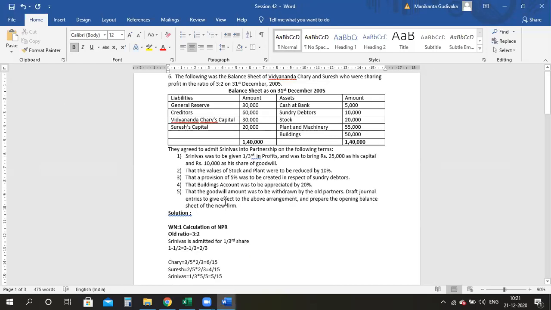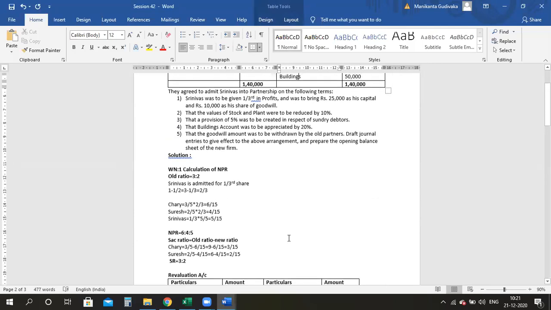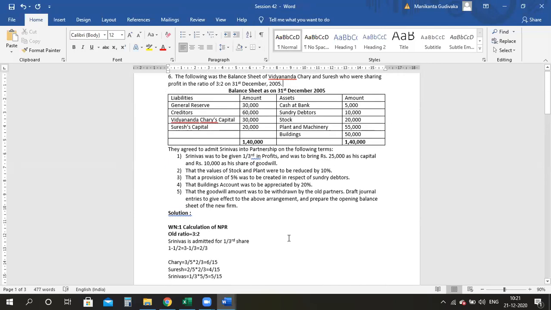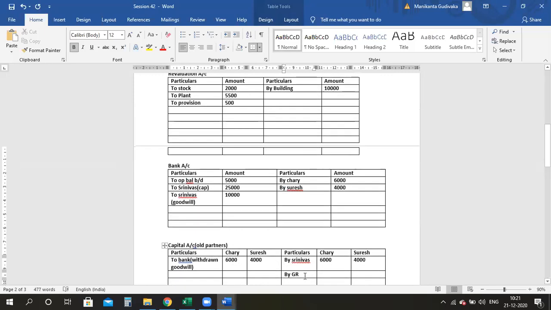Come here to the capital account and write by general reserve. So I have to divide how much? What is the figure of general reserve? 30,000 in the ratio 3:2.